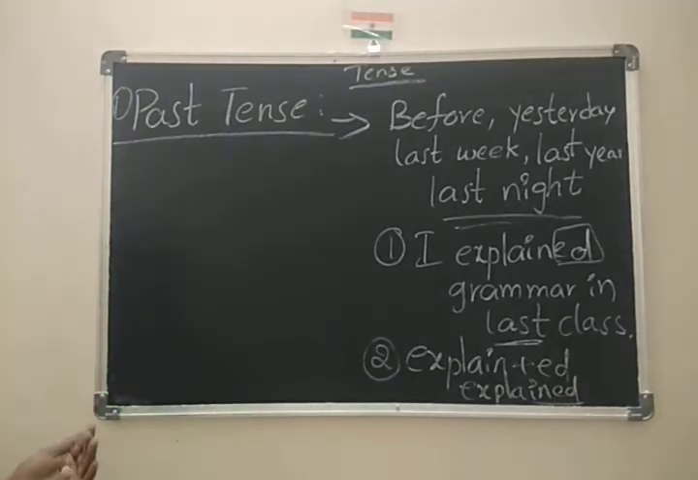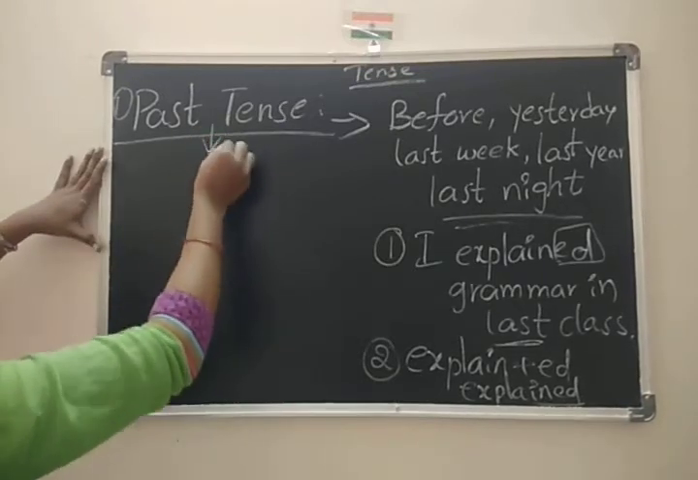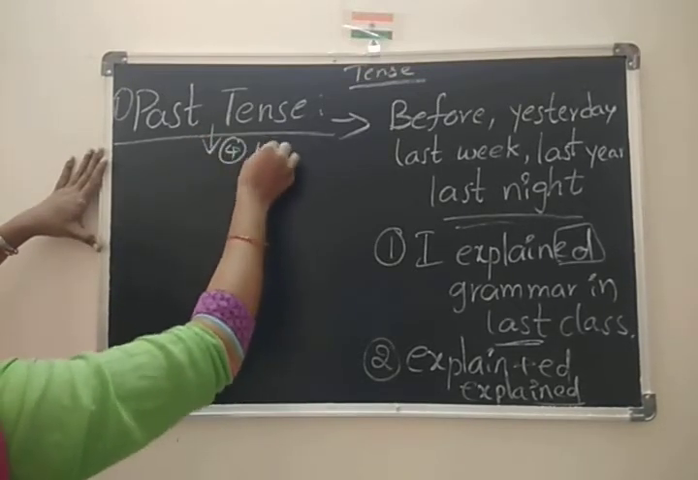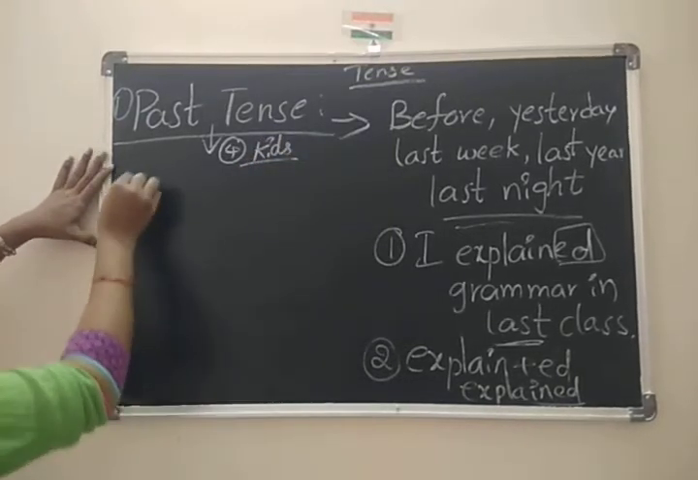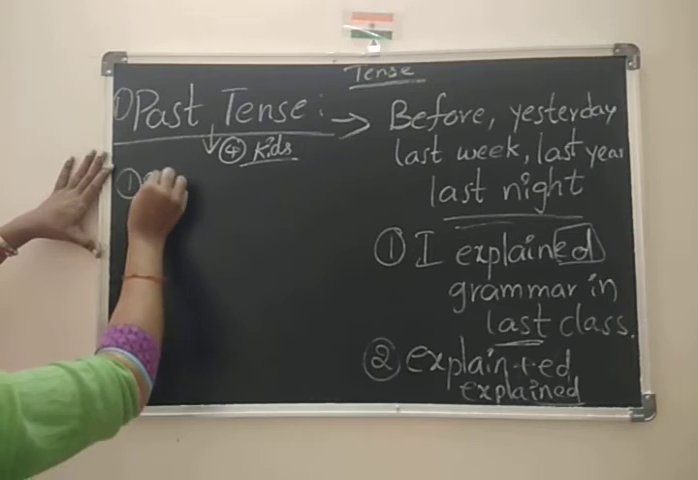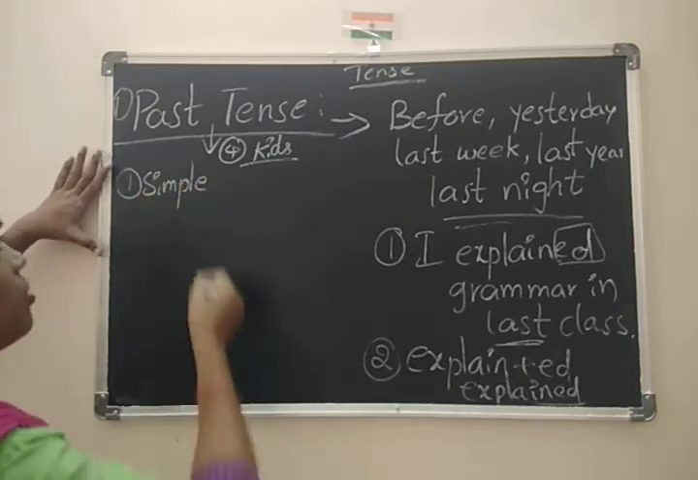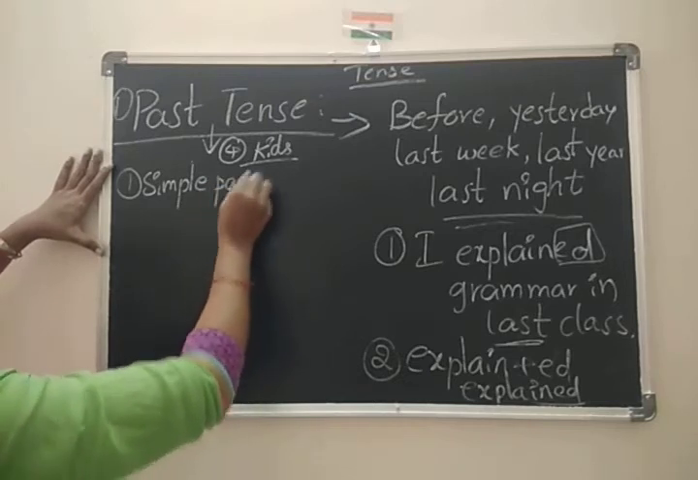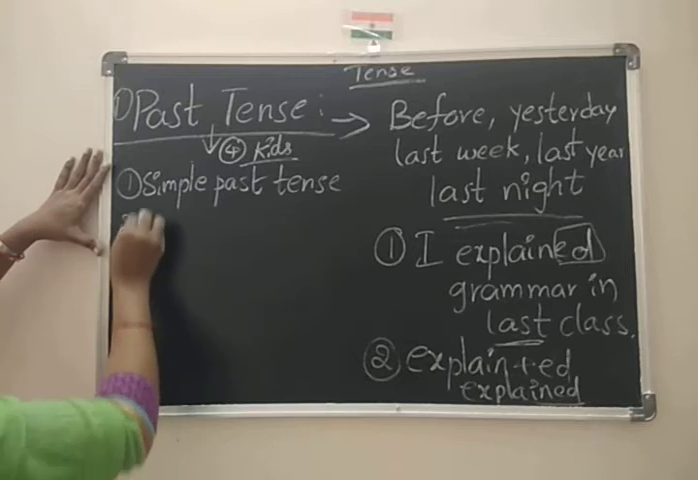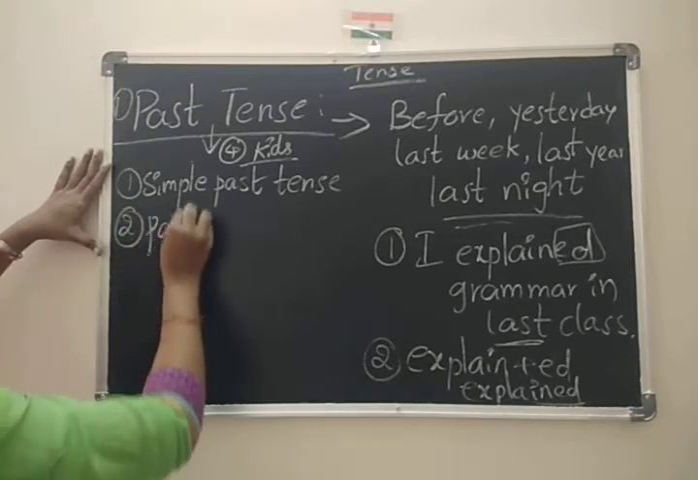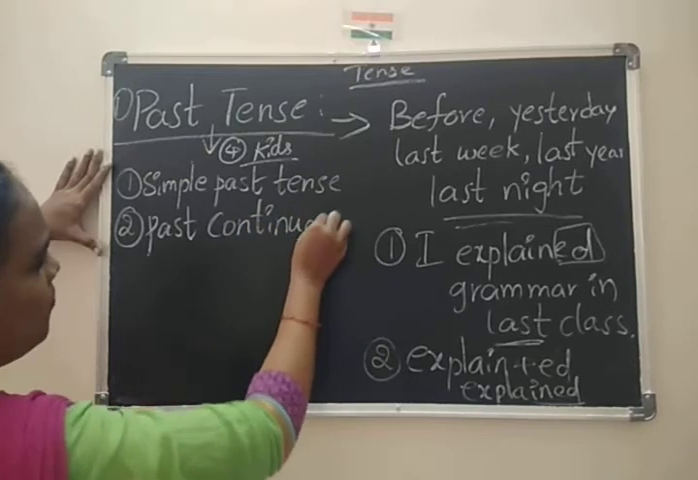So coming to the family again, the past tense family. Here what I said? How many kids here? 4 kids. Who are those? First kid, simple past tense. This is our today's topic. Simple past tense. Okay, next. Past continuous.